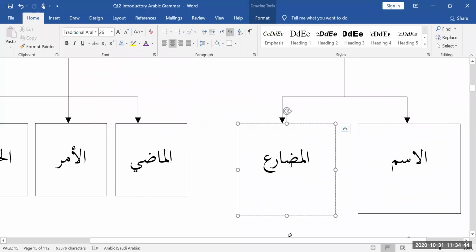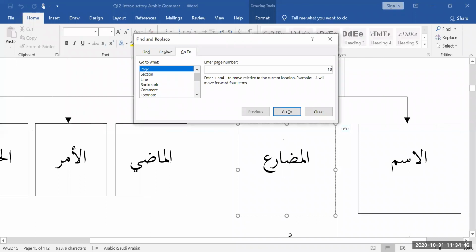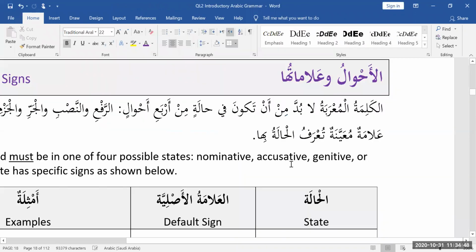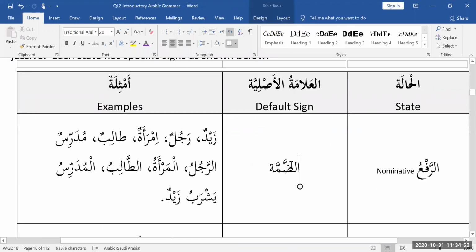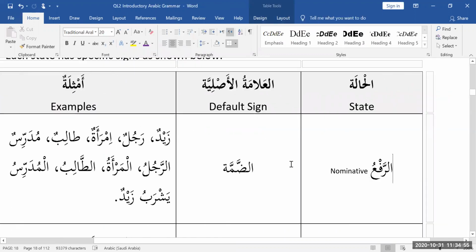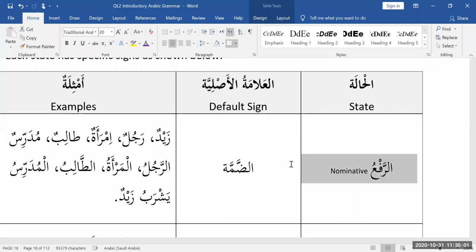The next thing is states and signs. There are four states. Every inflected, every mu'rab word has to be in the rafa state, for which there's a dhamma at the end as a sign. Now, dhamma is not the only sign. It is the default sign.